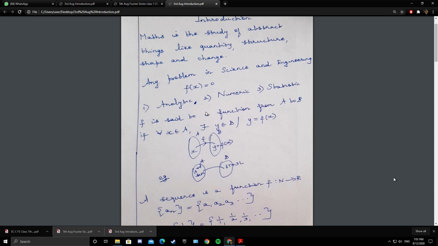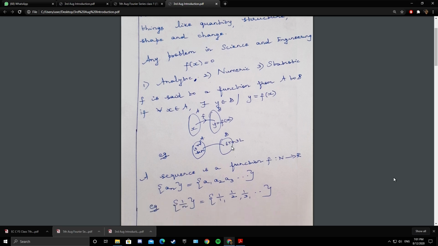Now we will see some prerequisites. A set is a well-defined collection of objects, for example the set of even numbers, 2, 4, 6, etc. And f is said to be a function from set A to set B if for every element x of A there exists an element y in B such that y equals f of x.